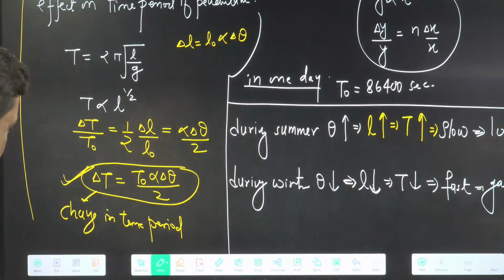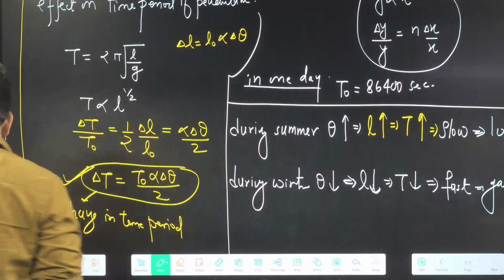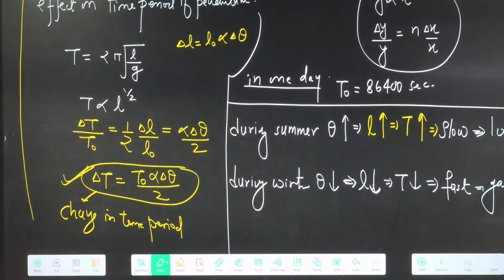Now we'll do the numerical. They can ask in the theoretical what happens during winter and what happens during summer. During summer, temperature is more, so it will be slow, and during winter temperature will be less, so length will be less, so time period will be less, it will take lesser time, then it will be fast as well as it will gain time.